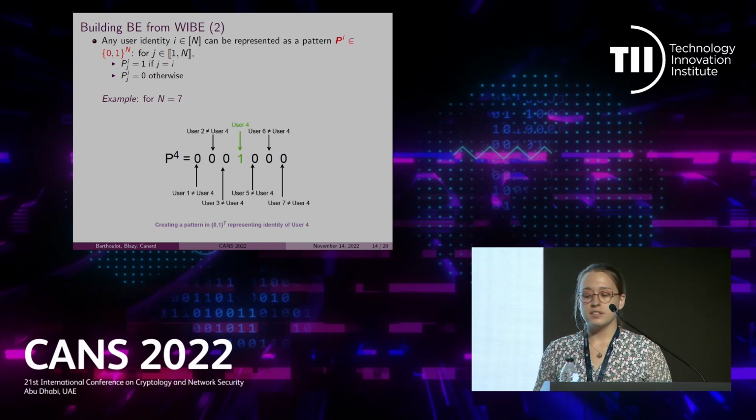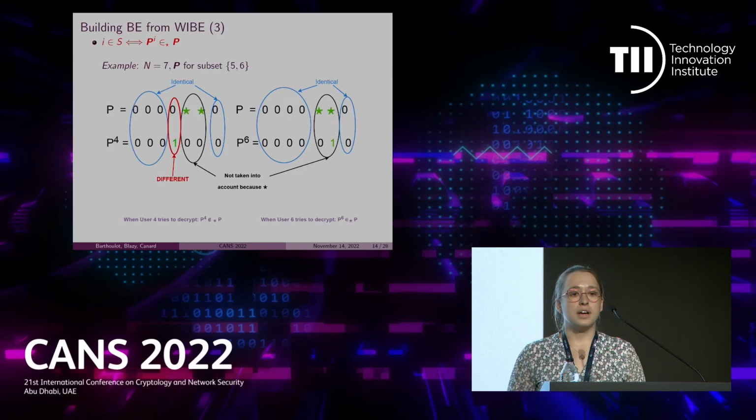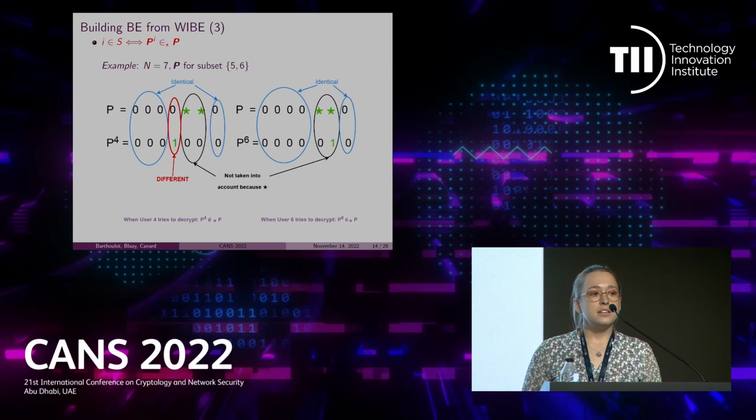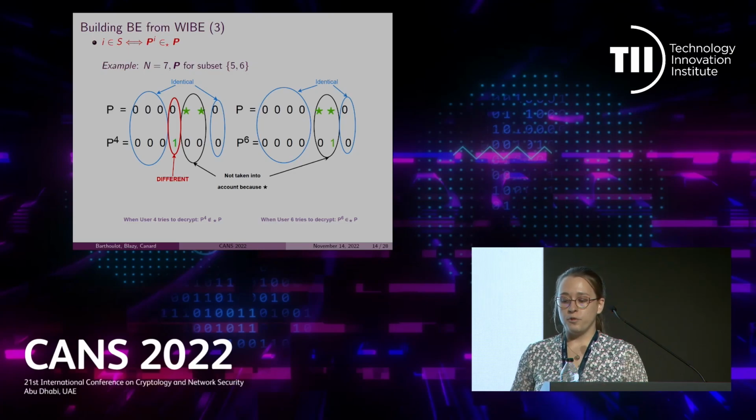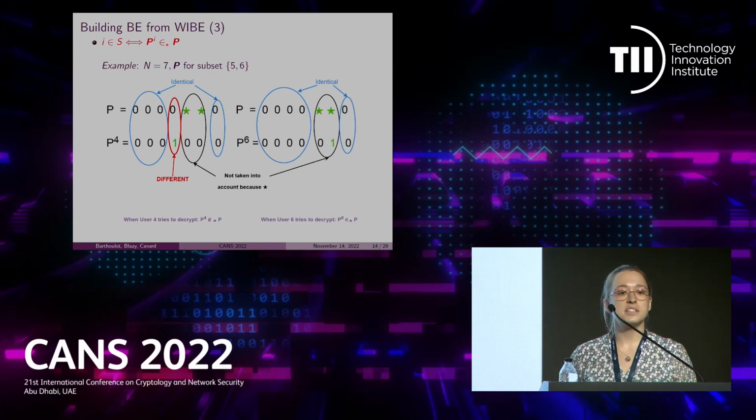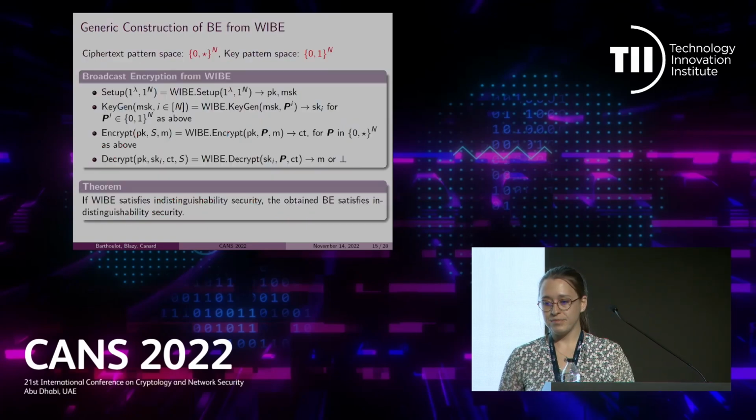Creating such patterns, we obtain an equivalence between the statement i belongs to S and π_i belongs to P. Again, let's see it on an example. We can easily notice that P4 does not belong to P, as at the fourth position both patterns are different, and 4 does not belong to the set {5, 6}. On the other hand, P6 belongs to P, and 6 belongs to the subset {5, 6}.